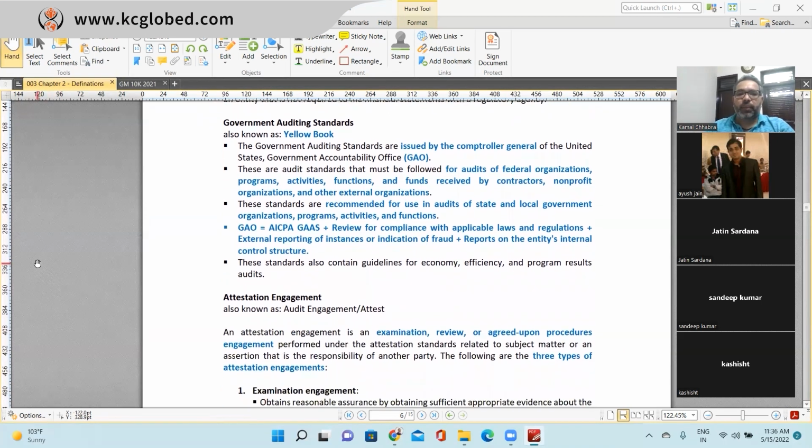Next one is Government Auditing Standards. Government Auditing Standards, as we discussed earlier also, are issued by the Government Accountability Office. This is also called the Yellow Book.